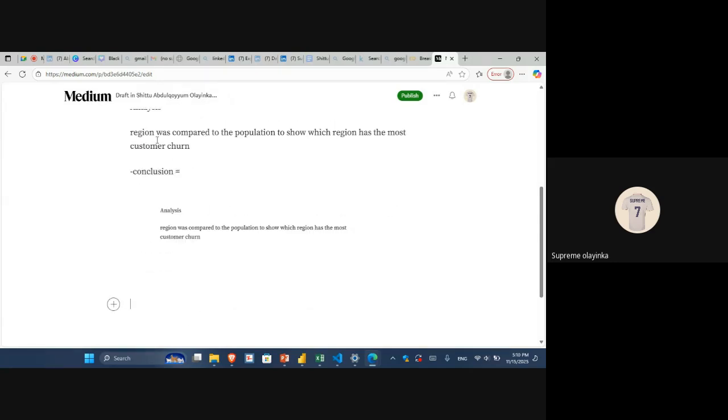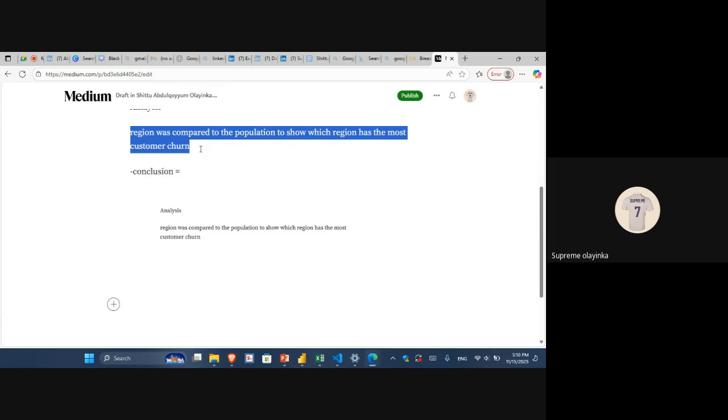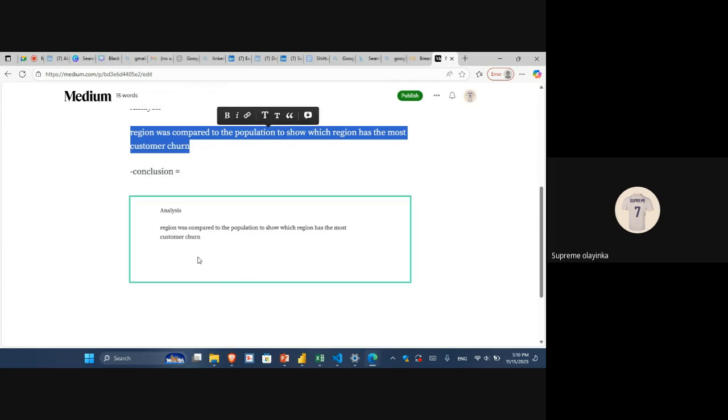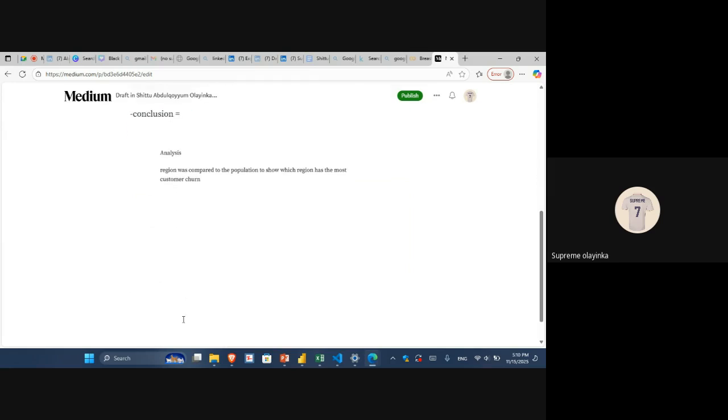So for this analysis, maybe you write why you are doing the pivot table. You had the pivot table here, then you also had the chart. For every pivot table, you are creating a chart with it. Then you write the conclusion, why you are carrying out the analysis, and the conclusion you made. After you are done with the analysis and the visualization, you can combine them or do them separately. As I said earlier, there is no box you can fit them into.